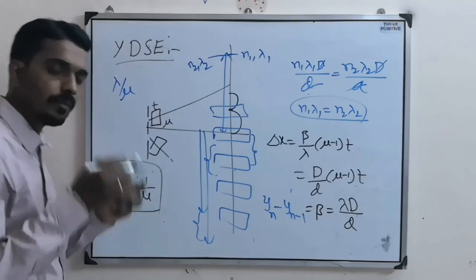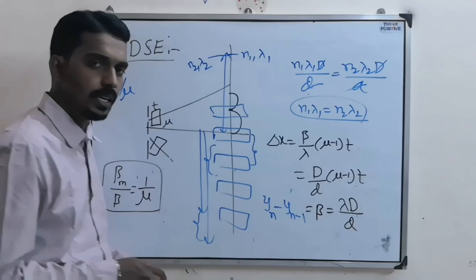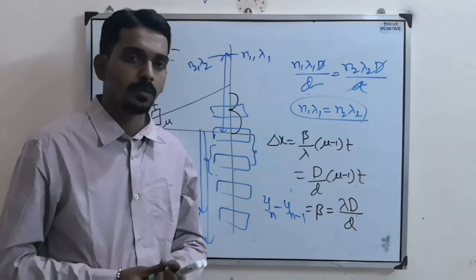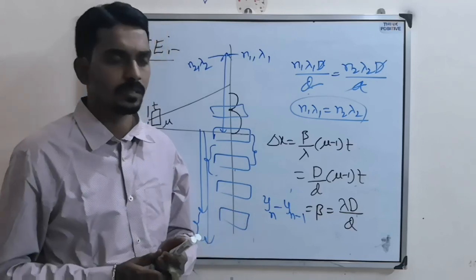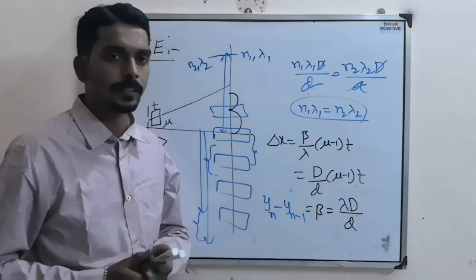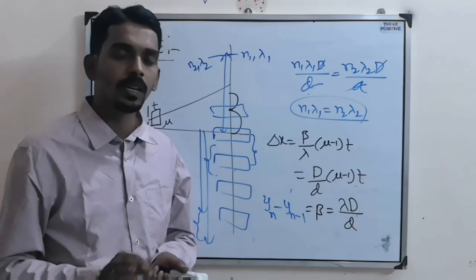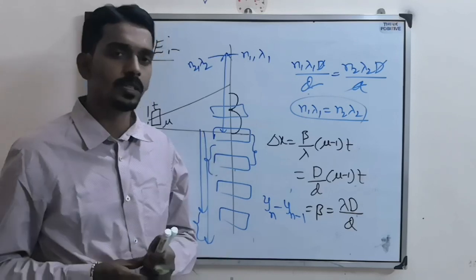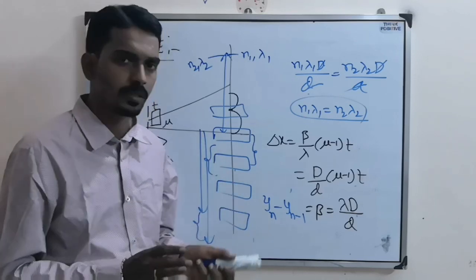So beta in medium will decrease. That way the questions can be asked based on the Young's double slit experiment. That is all about interference. But I can tell you very confidently that very simple, completely formula based questions will come. You need to understand the question.